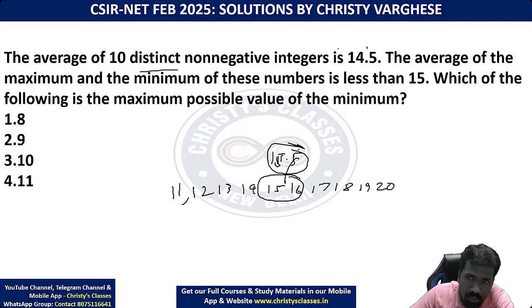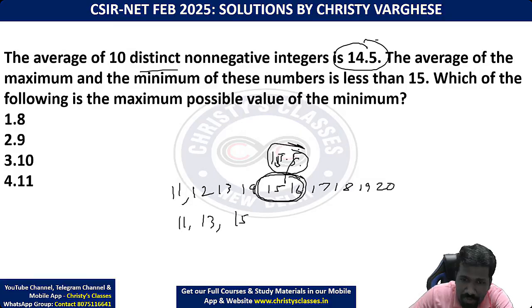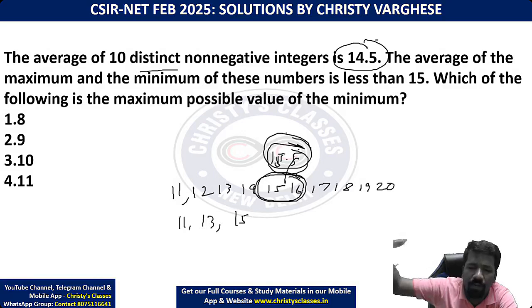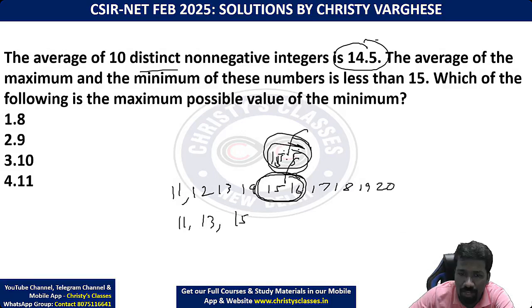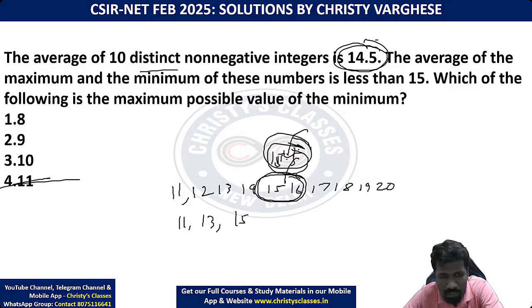So that is not satisfying this condition. Now you may say, why can't we take bigger values? 11, then after that 13, then 15. Then the average will become even bigger. 15.5 itself is not acceptable because it should be 14.5. So in any other case you will get more than 15.5 only. So 11 is impossible. Clear, Lobamudra?